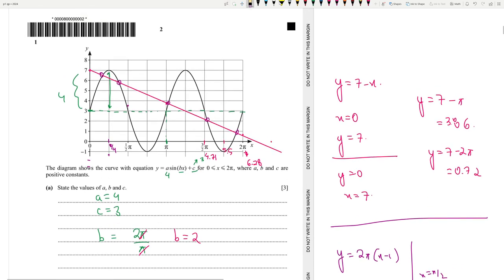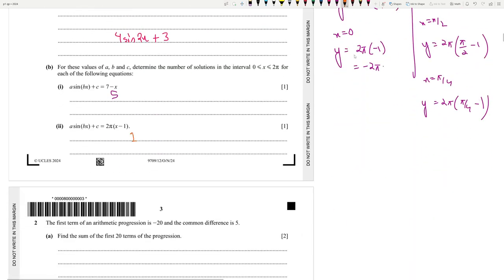So basically if we draw this now, I'm going to use orange for this line. It's basically like this. Wait, so yeah, it's like this. So as you can see, it will only intersect the graph once. Let me fix it up. Goes through here. So it actually intersects the graph once over here, just behind pi by 2, and so we should only have one solution. So do you guys get how we did it?